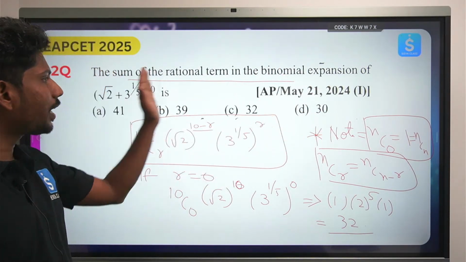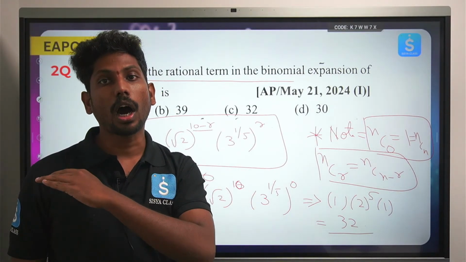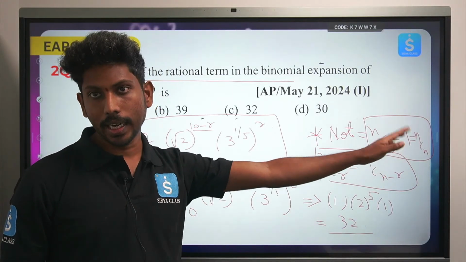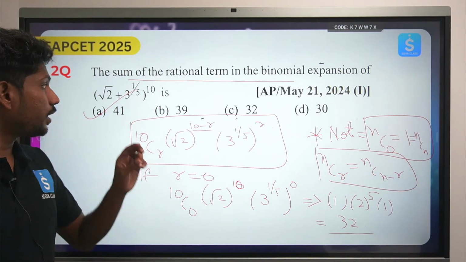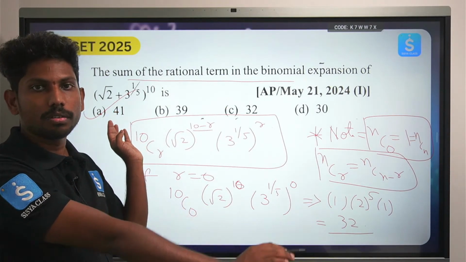So if you do the complete binomial expansion, you will have only two terms which are completely free of the irrational part, that is 32 and 40 and 9. 32 plus 9 is 41. The answer is option A. You must have understood. Don't do the complete expansion. Now it takes at least half an hour to do the complete expansion.